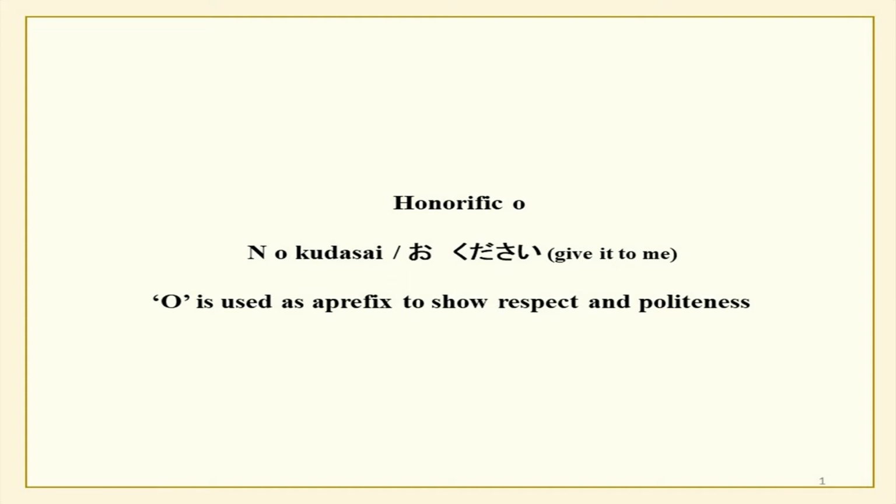Today, I will show you other usages of o, and one of them is it is used as a prefix, and that means that it expresses politeness. It is used to show respect and can be used with nouns, verbs, adjectives.